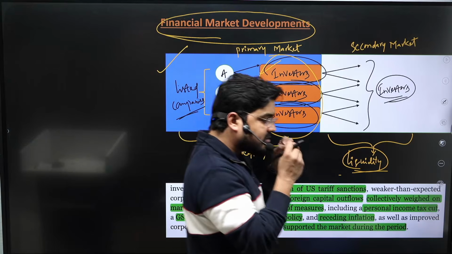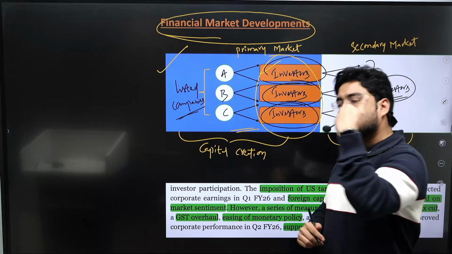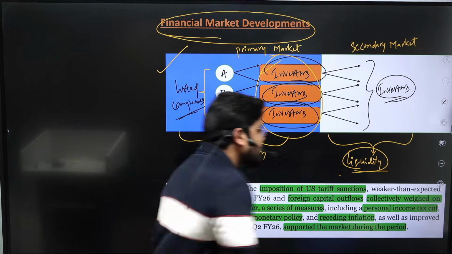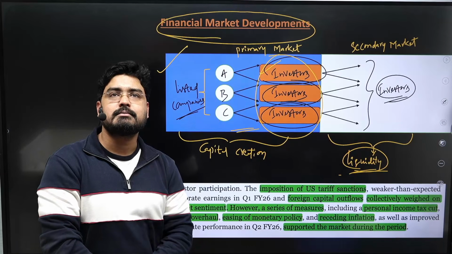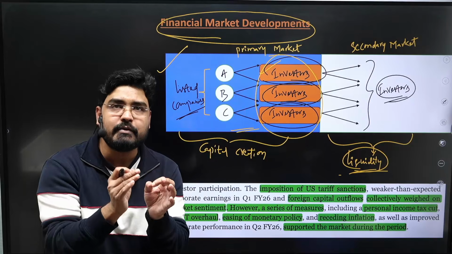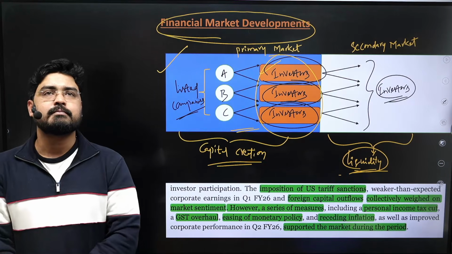Investors purchase the securities either to hold them with them or they can sell it in the secondary market. So the better the liquidity, the better the demand for these securities in the primary market. So having a proper secondary market, liquidity market is very important for the capital creation in the first place.